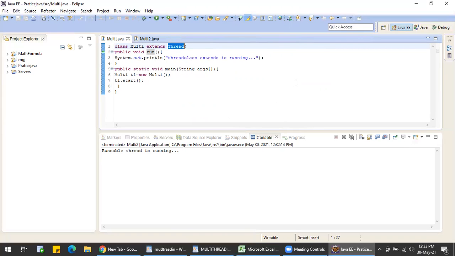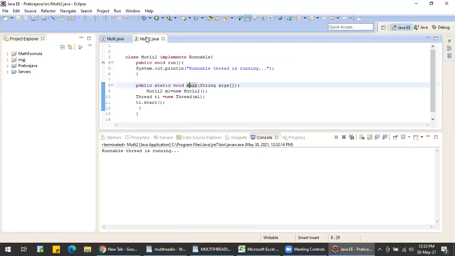The JVM has multiple threads being accessed, so this is also one example of multithreading. Whatever Java is doing, this main method is also one example. Okay.